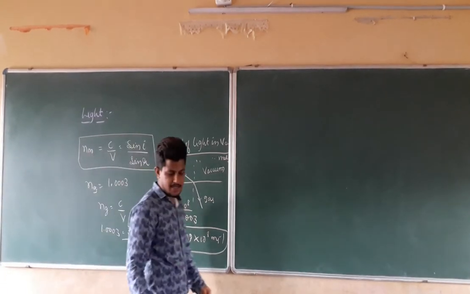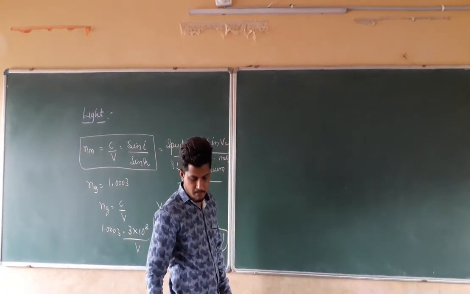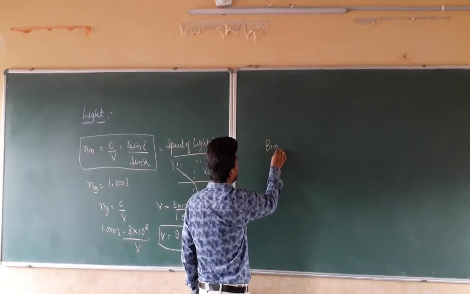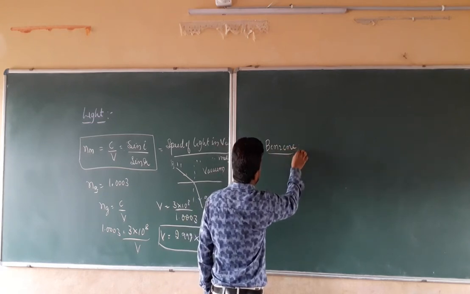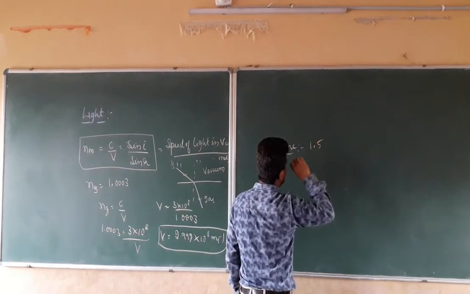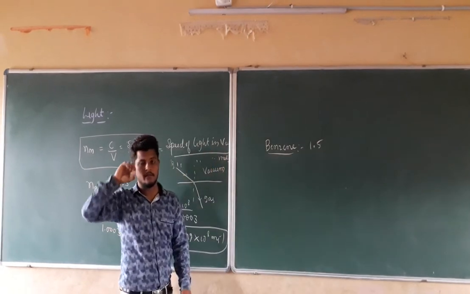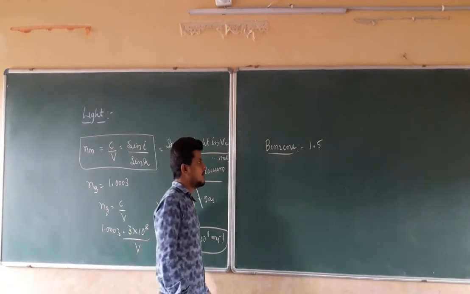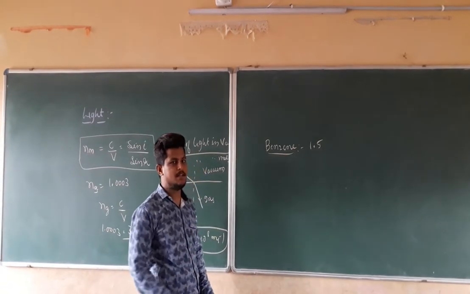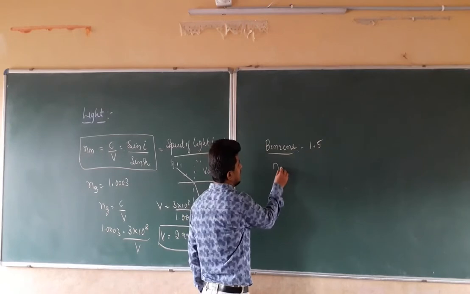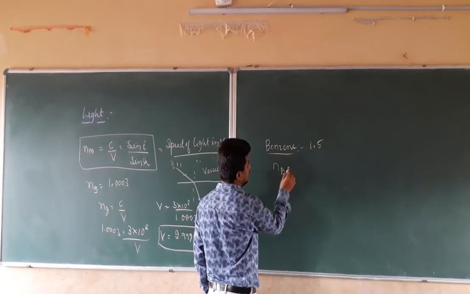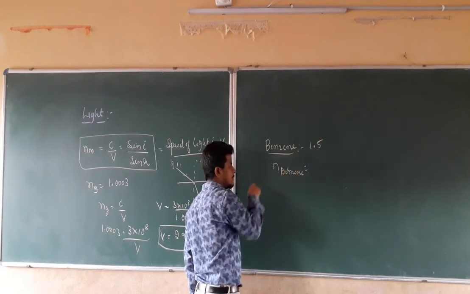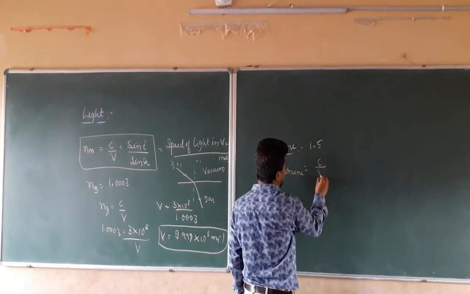If I take another example, if they give the example of benzene, refractive index of benzene, in the table they have given benzene with a refractive index of 1.5. Absolute refractive index of benzene is given as 1.5. Now what we have to do? We have to find out the speed of the light in benzene. So we are going to find it like this. N benzene, the refractive index of benzene, is equal to C divided by V.